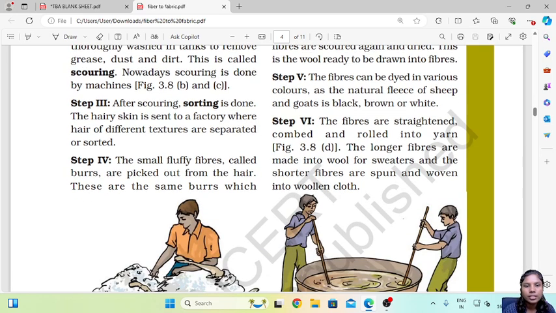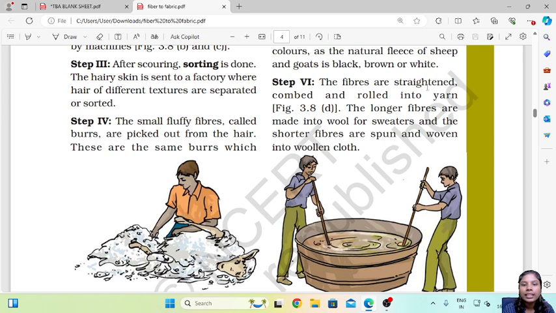Step 5. The fibers can be dyed in various colors, as the natural fleece of sheep and goat is black, brown or white. So after that they dye it into the colors that they want. Mostly because we get the wool in different colors, right? So that is happening here. They are dyeing the fibers that they get.